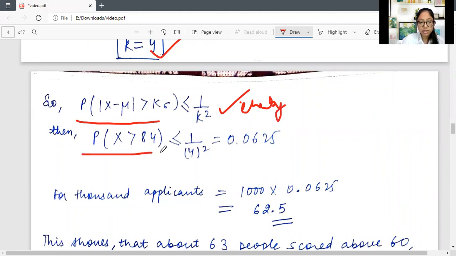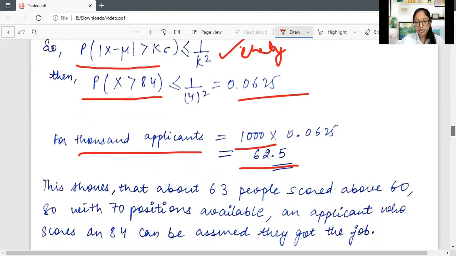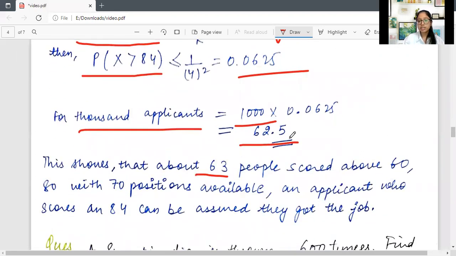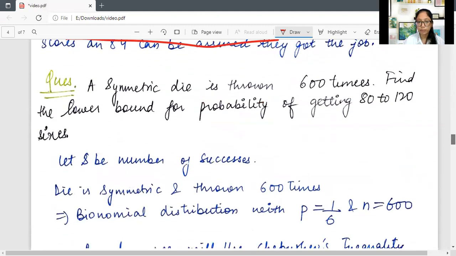And then the probability of X greater than 84 is less than or equal to 1 upon k squared, and this is this. So now for the 1000 applicants, we'll multiply it by 1000 and we get 62.5. Obviously this is 62.5, so we can round it off to 63, and this says that 63 people scored above 60 and they will definitely get a job.